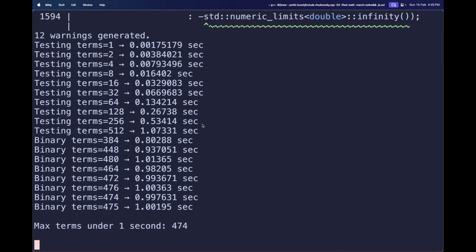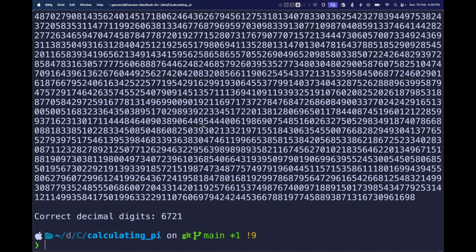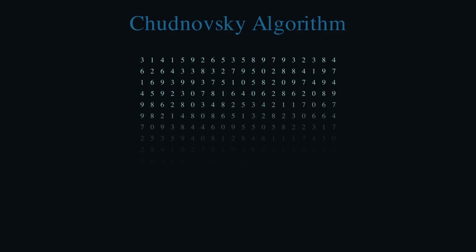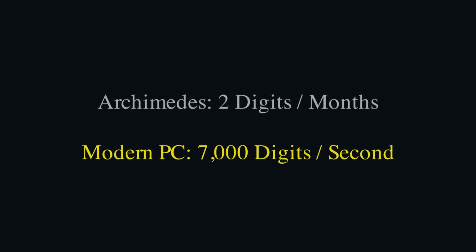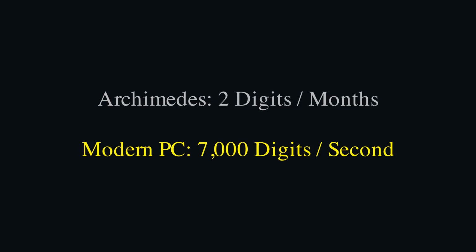So I would assume the loss is due to OBS running in the background, but that's still pretty impressive. So at the end, we got around 7,000 digits in a single second. It took Archimedes 2 months to calculate 2 digits, and it took us a single second to calculate 7,000.